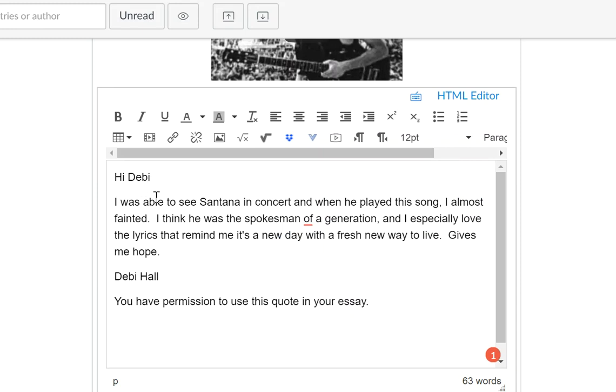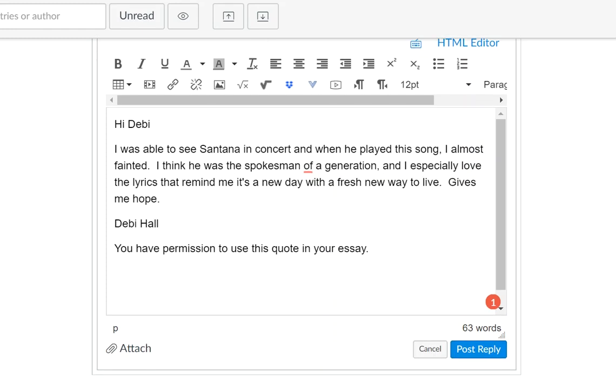Okay, so I wrote a quick reply, and that's a quote from me. And I added these words and I made sure to give that person permission to use my quote in the essay, because as you remember, the essay requires me to quote from a friend or a source, and this is a great way to obtain that source without having to go outside this classroom. Your fellow students will help you. So post that reply,